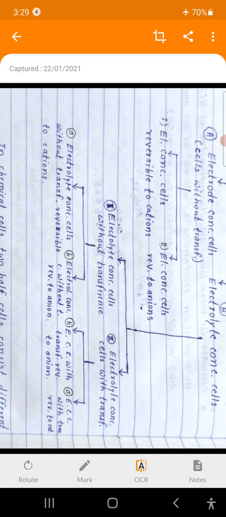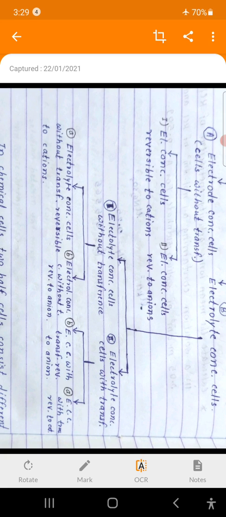Both these types, electrolyte concentration cells without transference and with transference, are again classified into two types each, that is reversible to cations and reversible to anions.